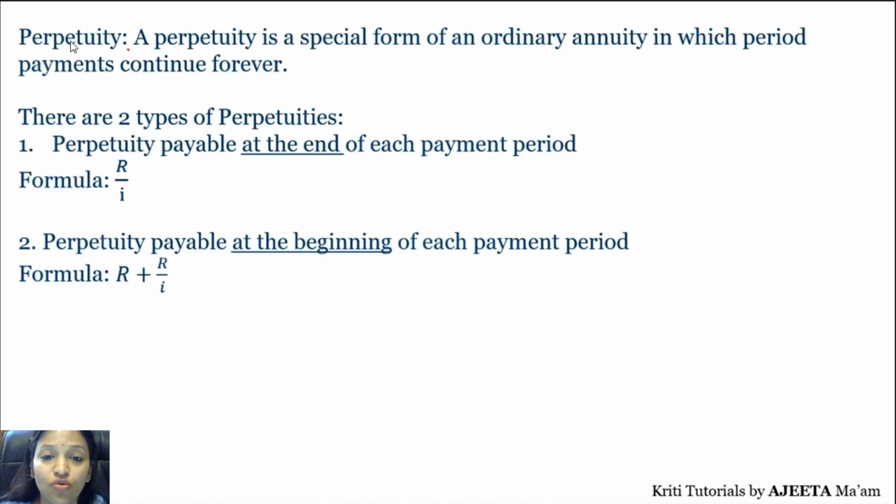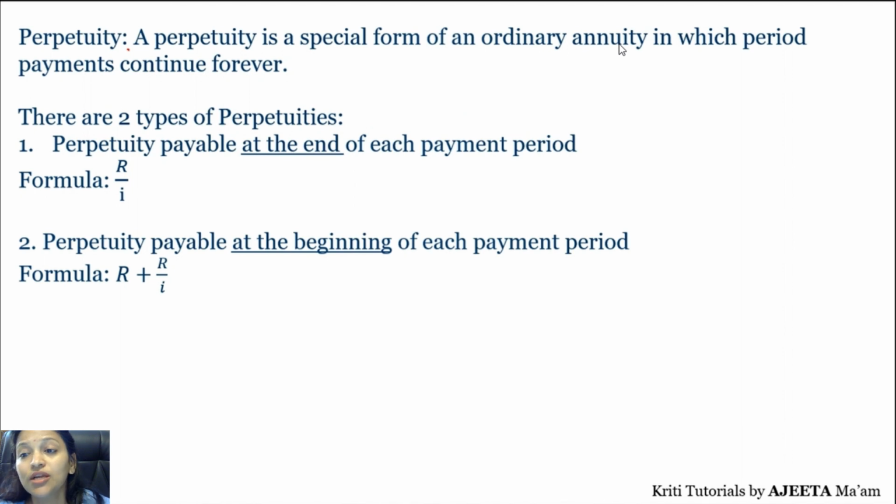So first let's go with the definition of perpetuity. What is the definition of perpetuity? If we go in a simple way, it is a special form of an ordinary annuity in which periodic payments continue forever. This word "continue forever" is very, very important. Now, first of all, those who don't know what an annuity is, as you have done last year also in financial maths, or might be doing this year as well, will be coming up with that annuity term.